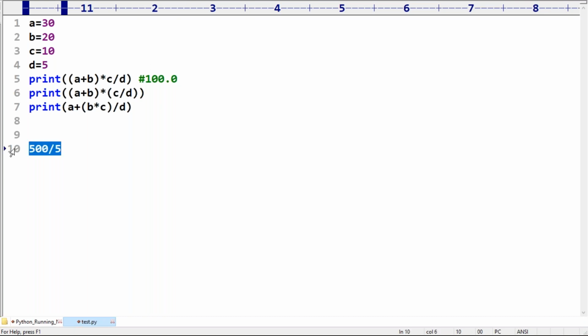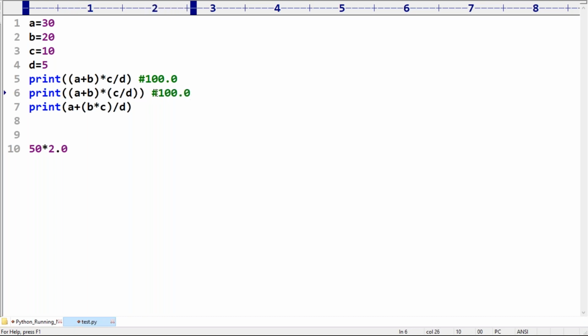Next, the second one. Can you please confirm which one will be evaluated first? Because of the parenthesis, it will be evaluated first. Its value: 30 plus 20 means 50. Next, which value will be evaluated next? C by D. 10 by 5 means 2.0. 50 into 2.0 means